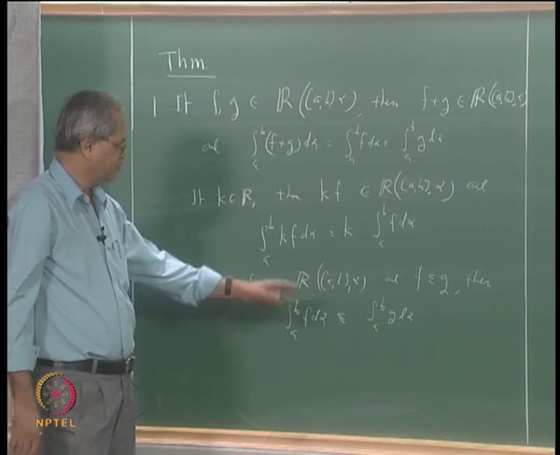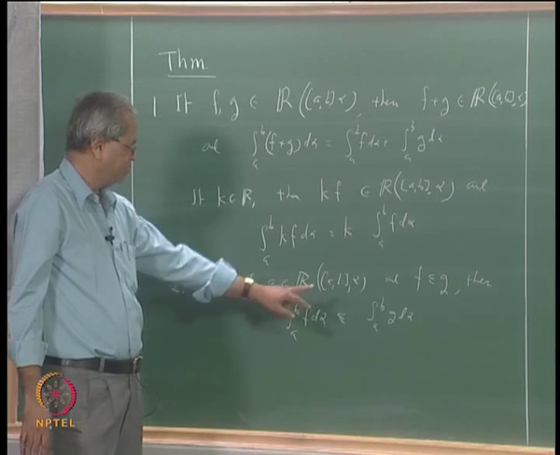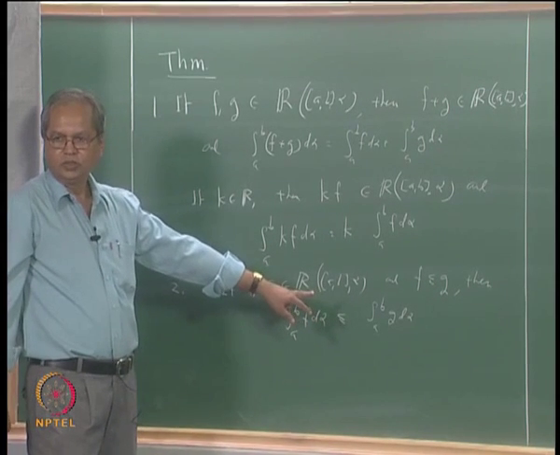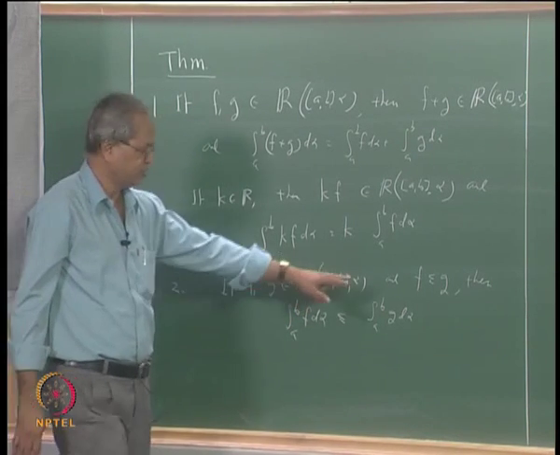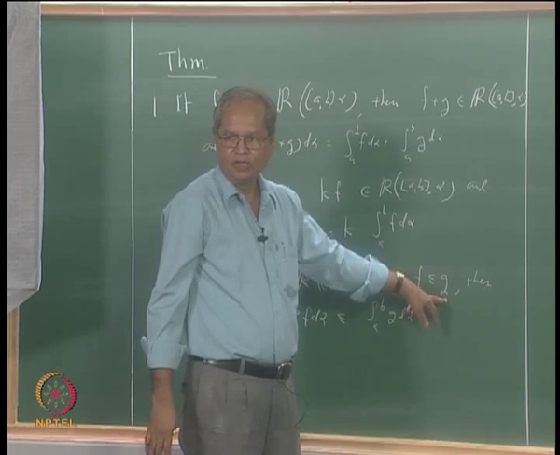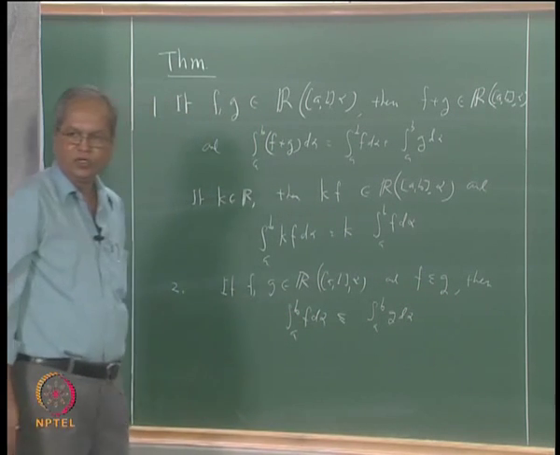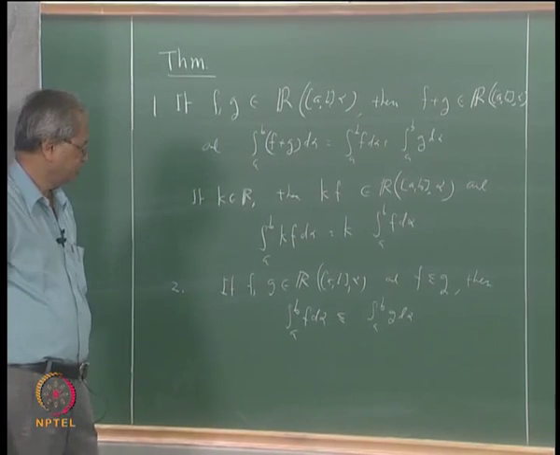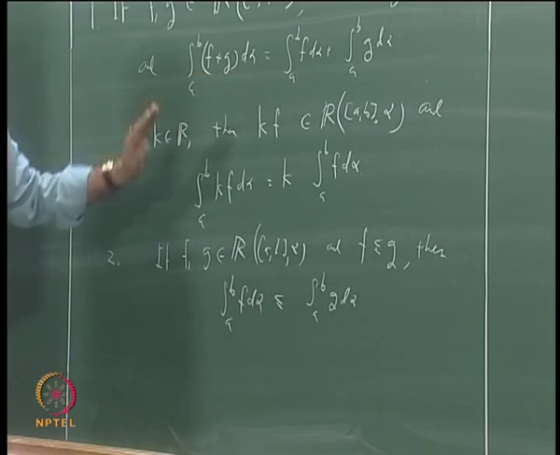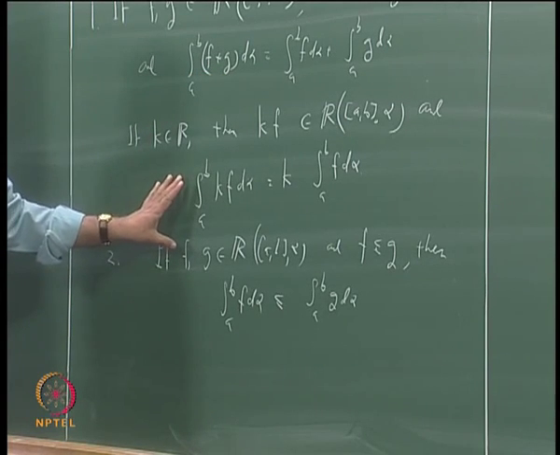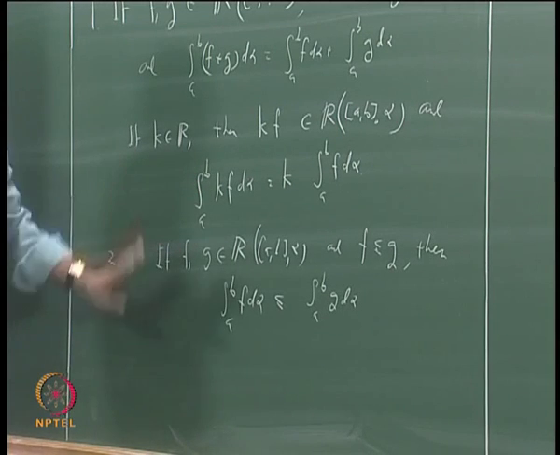You can say that for every partition, U(P, f, alpha) will be less than or equal to U(P, g, alpha). That is easy to see because f is less than or equal to g, and the result will follow from here. So in fact once you understand the proof of this, all other proofs are similar, that is why we shall not spend too much time in discussing those proofs.